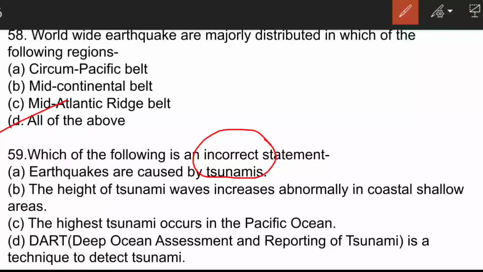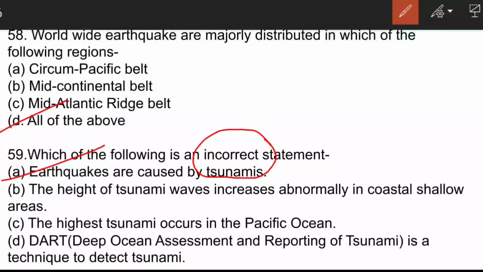The D statement is deep ocean assessment and reporting of tsunami is a technique to detect tsunami. This is also correct. So the first statement is an incorrect statement. Tsunami is caused by earthquake, and not vice versa. All right. Tsunami is a Japanese word which means oncoming oceanic waves.